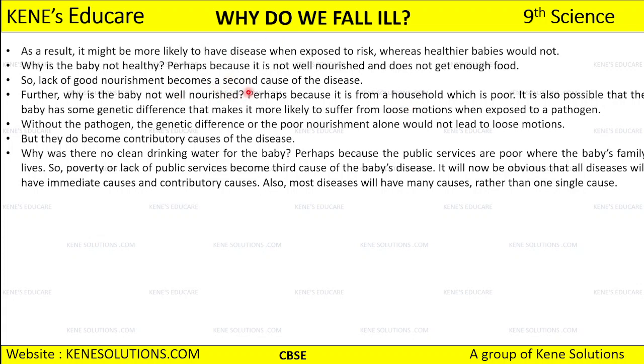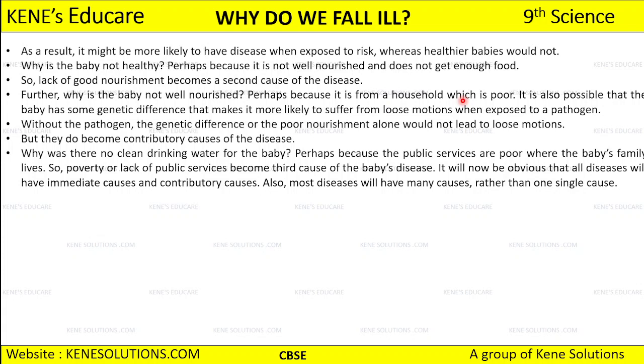Okay, what is the second cause of disease? Because the baby is not having enough good nourishment, then that is the second cause of disease. Further, why is the baby not well nourished? What do you think? Why is the baby not nourished? Because it is from a household which is poor. Okay, and it is also possible that the baby has some genetic differences that makes it more likely to suffer from loose motions when exposed to a pathogen.